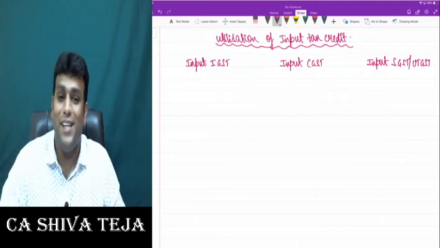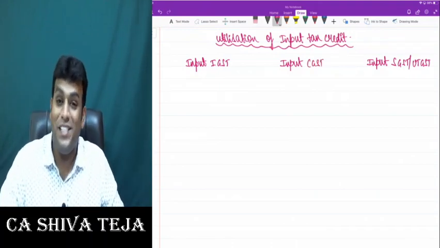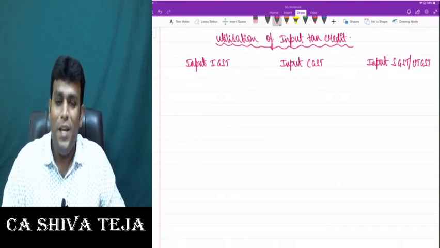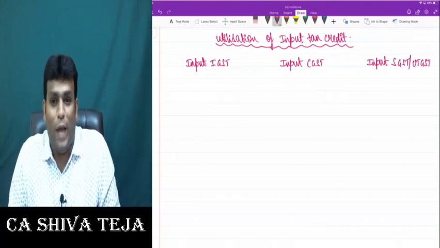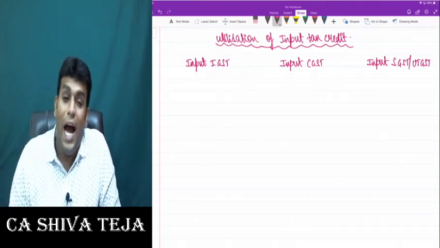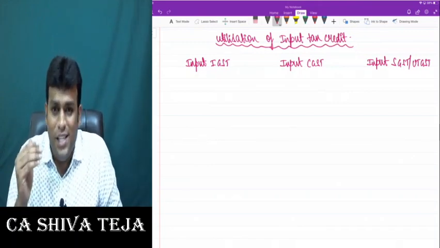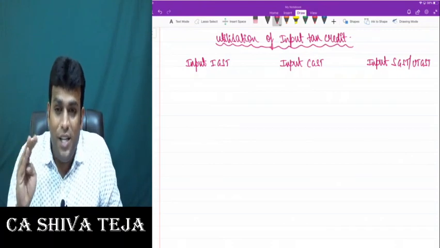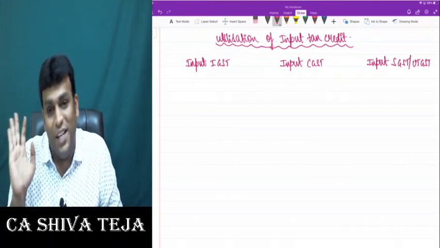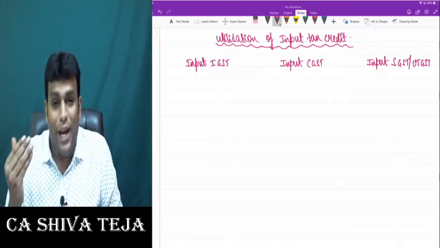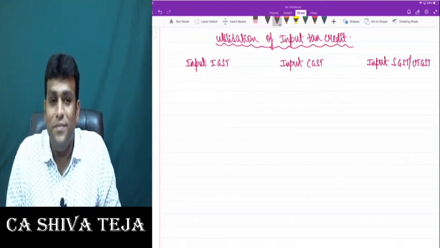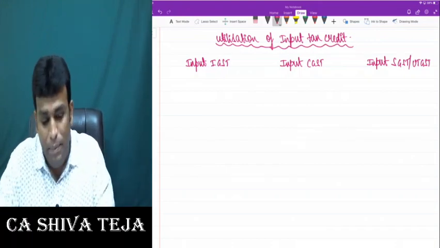But if IGST is there, nothing else will come, because IGST is basically integrated GST, where we clearly discuss that there are two types of supply called intrastate supply and interstate supply. Intrastate supply is that supply where we charge CGST and SGST, and interstate supply is that supply where we charge IGST. I'm pretty sure we are clear with that concept. Make sense, guys? Let me proceed.